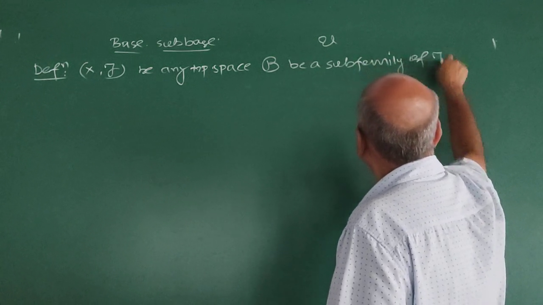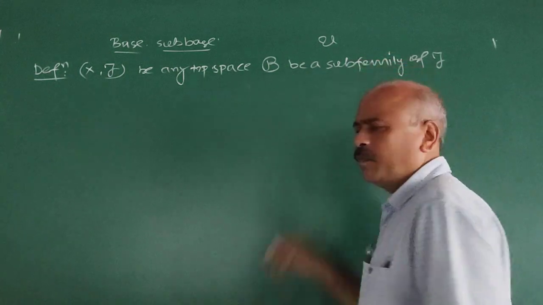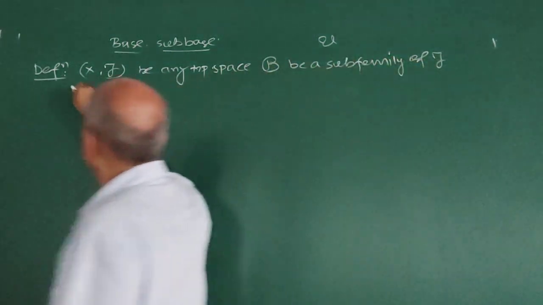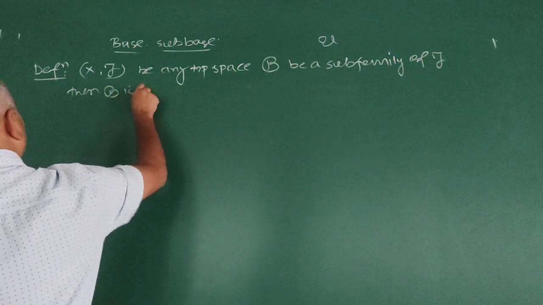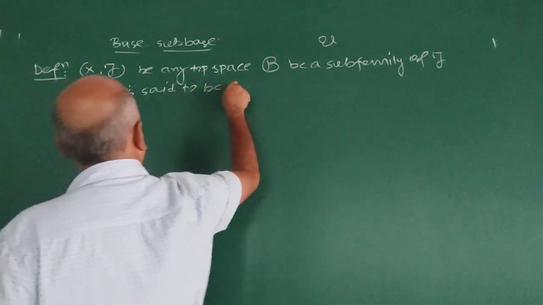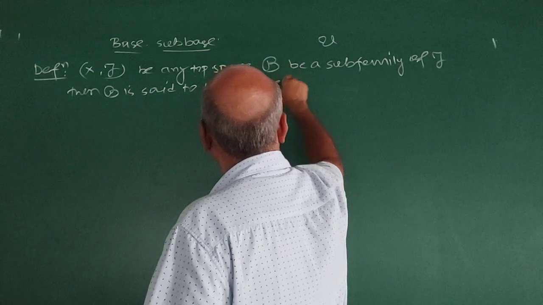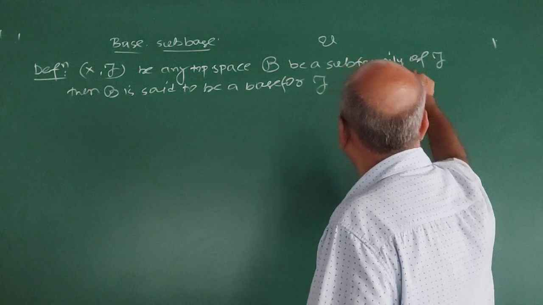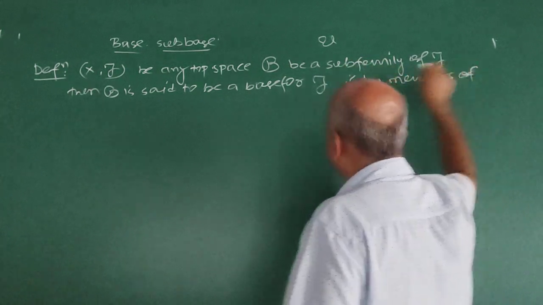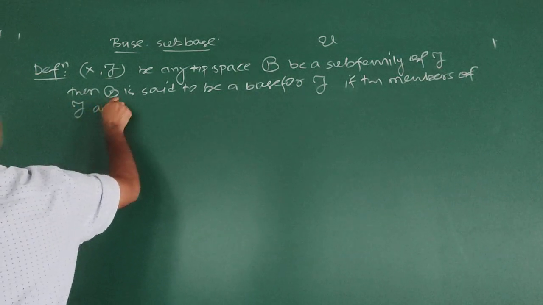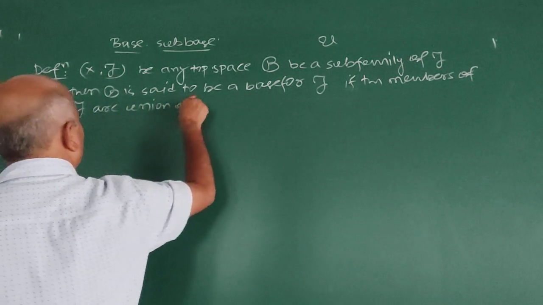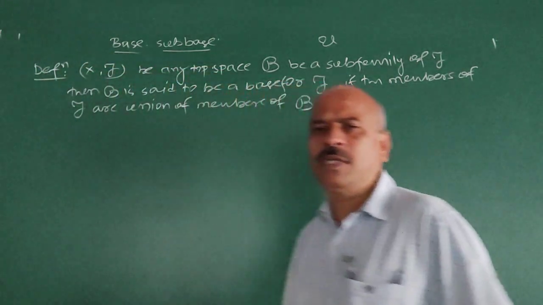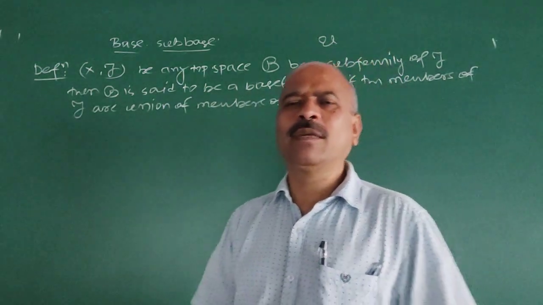Now (X, τ) is any topological space, B is a subfamily of τ. That means B is contained in τ. B consists of a family of subsets of X, but B is contained in τ. Then this B is said to be a base for the topology τ if the members of τ are unions of members of B. Union of members of B. This is the definition.